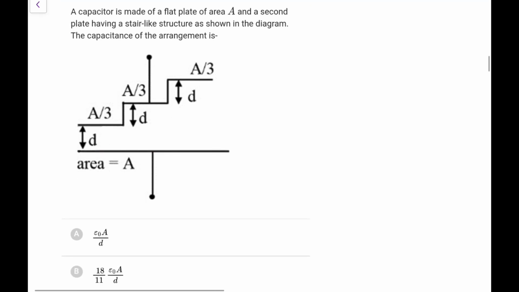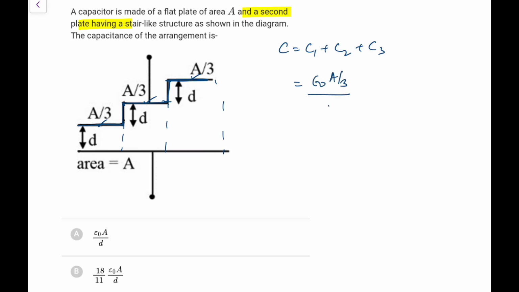A capacitor is made of a flat plate of area A and a second plate having a stair-like structure as shown in the figure. The capacitance of this arrangement is. So what would be the capacitance of this arrangement? We can make out, because this is all metal, these all points will be at the same potential. So we can have one capacitor between two, one between two, one between two, and all three will be in parallel. So C is C1 plus C2 plus C3. For the first one, we have epsilon naught, area is A by 3 and the gap is D. Second one, again, area is A by 3, the gap is 2D.